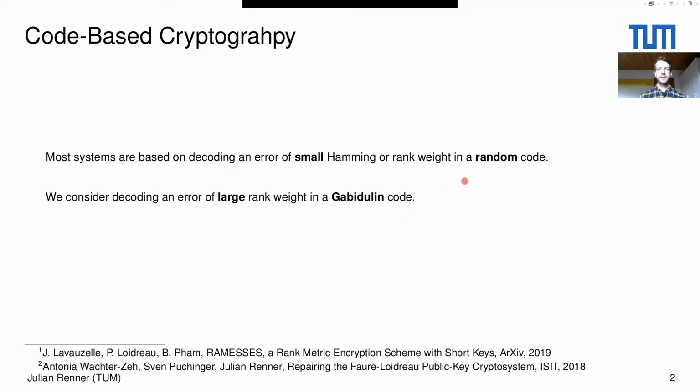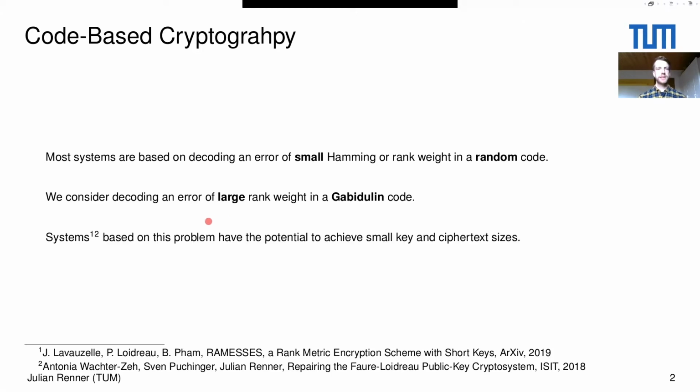So what is the difference to the previously mentioned problem? Instead of a random code, we have here a Gabidulin code, and we assume that the structure of this Gabidulin code is also known. Furthermore, instead of a small weight of the error, we have a large weight of the error. And what I mean by large will be formally defined later.